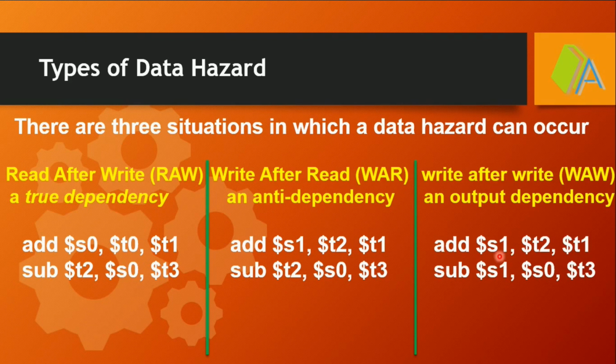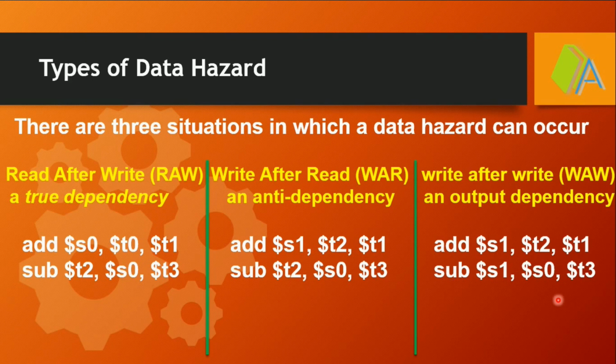Next, write after write. Here the second instruction is writing data to the register S1 after the first instruction writes data to the same register. In the MIPS 32 architecture, we need not bother about this hazard either. Why? Because the first instruction accesses register S1 for writing the data in the fifth clock cycle, and the second instruction accesses the S1 register only in the sixth clock cycle.